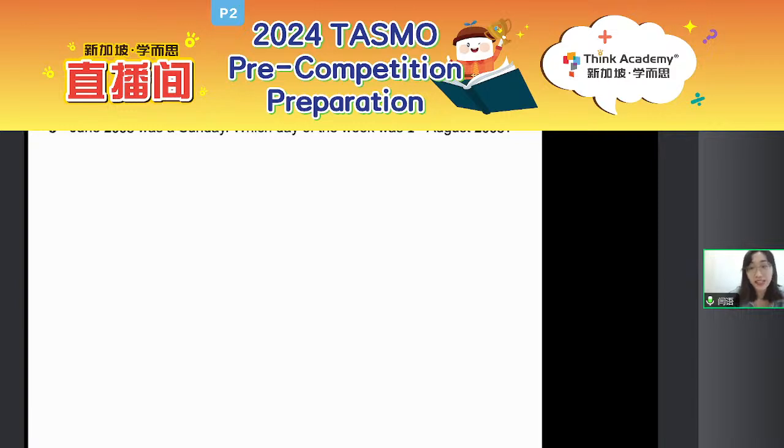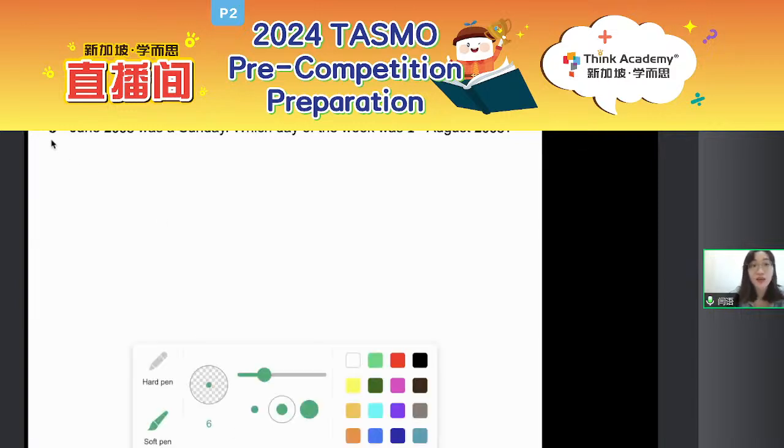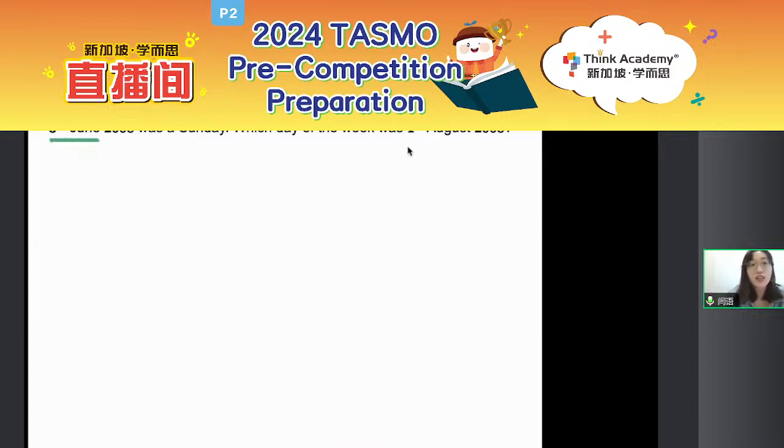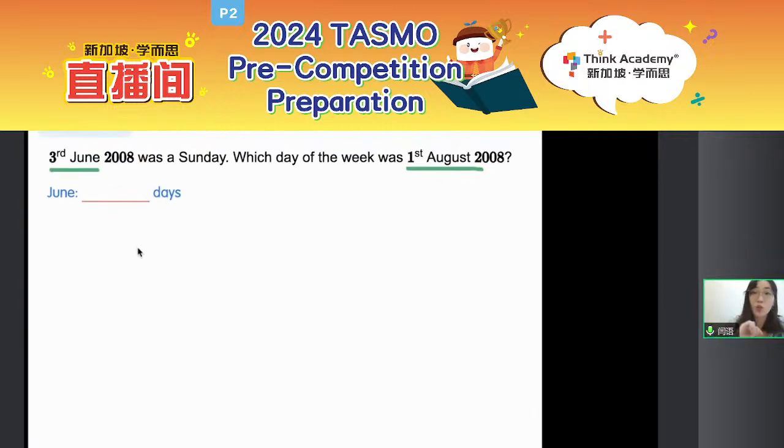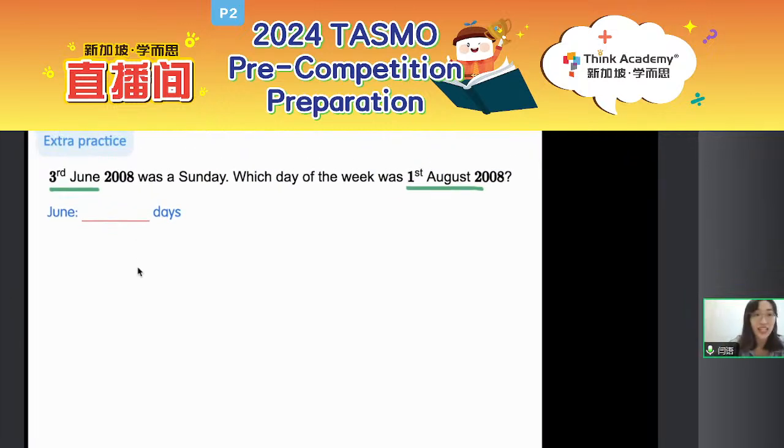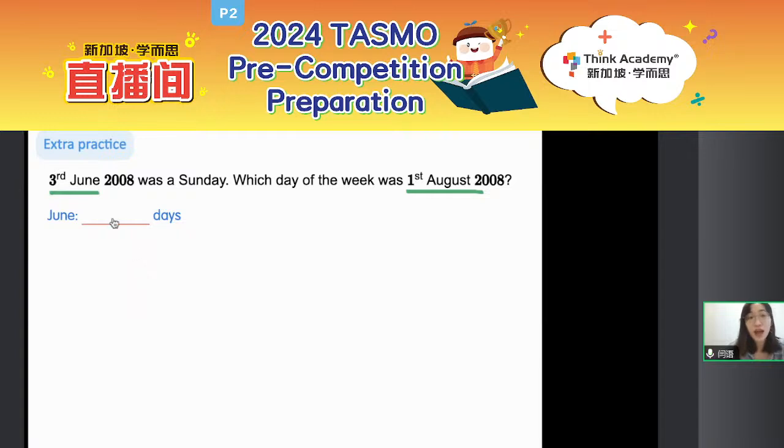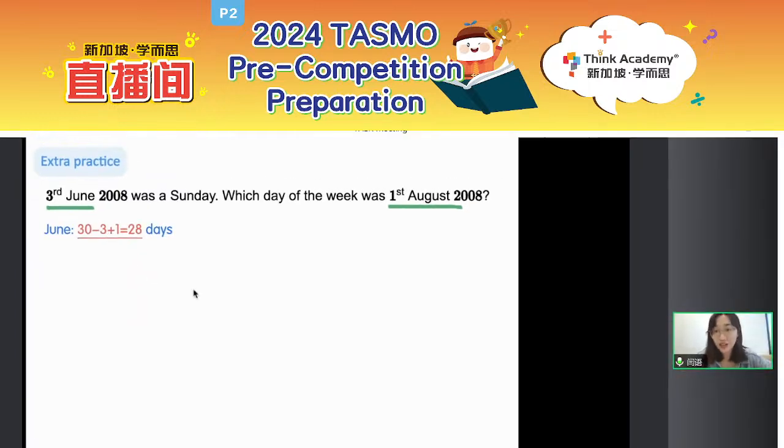First, let's observe the day, month and year. You see the 3rd June 2008 and 1st August 2008. These two dates are in the same year, right? Following this, let's count how many days there are in June. Everyone pay attention, what is the starting date? That is the 3rd June. So how many days are there in June altogether? We have 30 days, right?